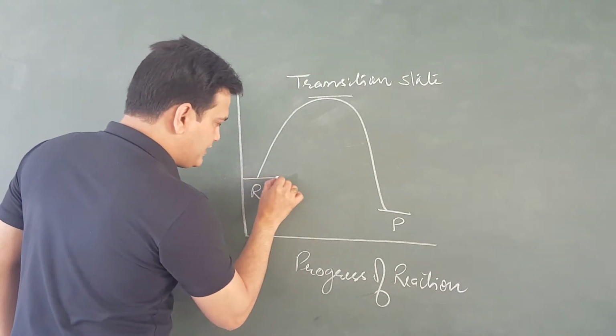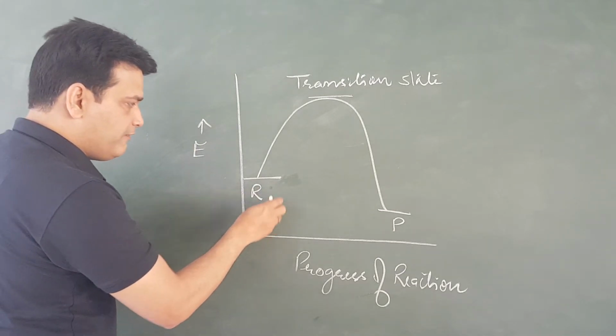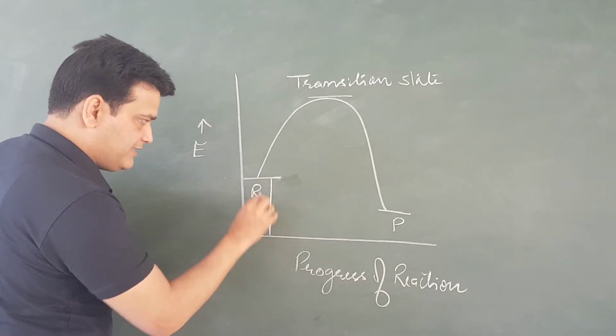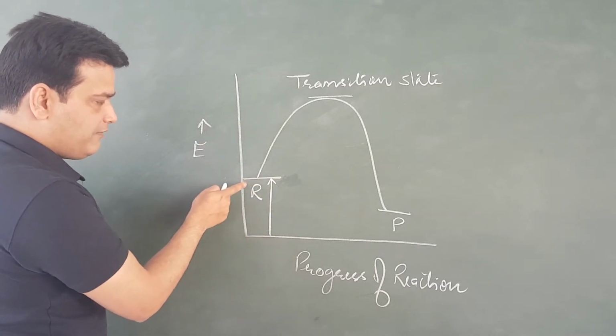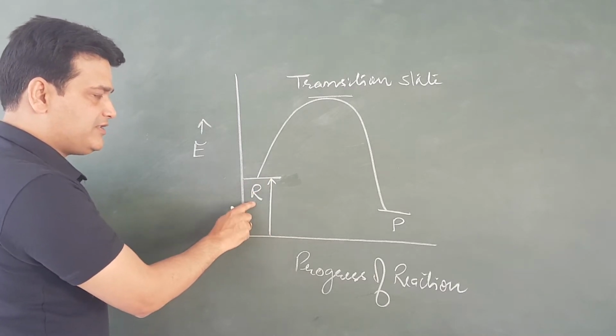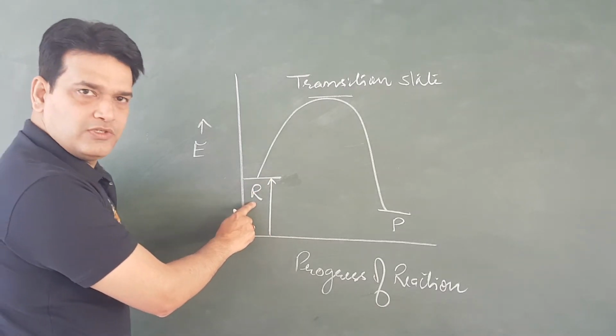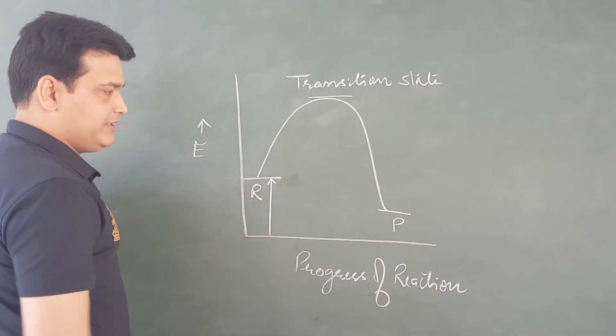So it is clear that reactant molecules always have some energy. This is the average kinetic energy of the reactant molecules or the thermal energy of the reactant molecules.